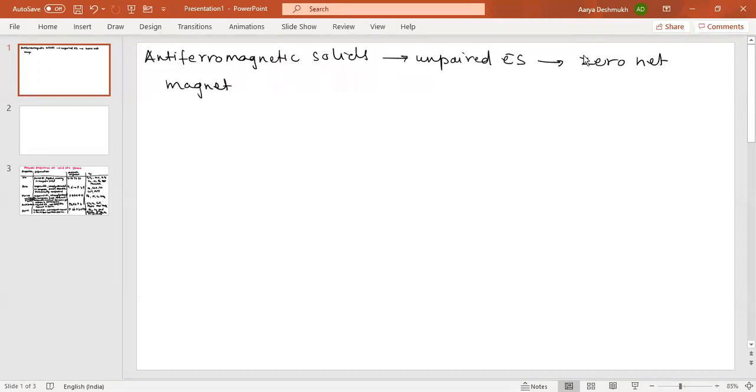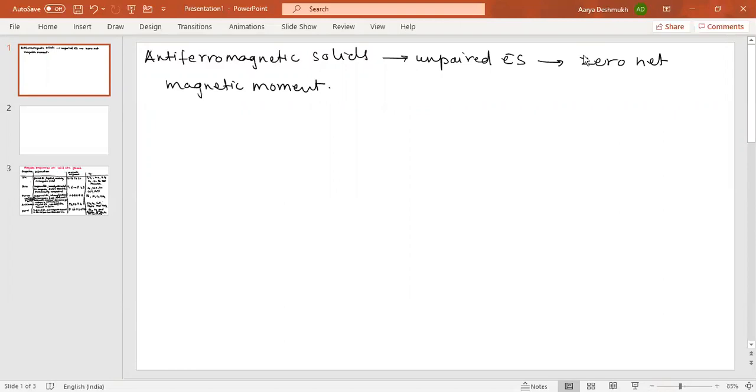So if the net magnetic moment is zero, such solids are called antiferromagnetic solids. Now magnetic moments are aligned in a compensatory way so as to give zero net magnetic moment.